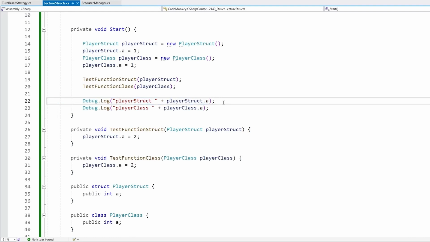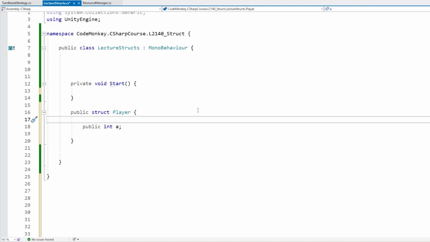This difference is really extremely important, so I truly hope you fully understood everything in the previous lecture. If not, go back to it and rewatch it. It is really important so you don't get confused like I did many times before I memorized this. This is one of the main differences between structs and classes: classes are reference types and structs are value types. In general, structs are mainly used as just data containers meant to organize your data.